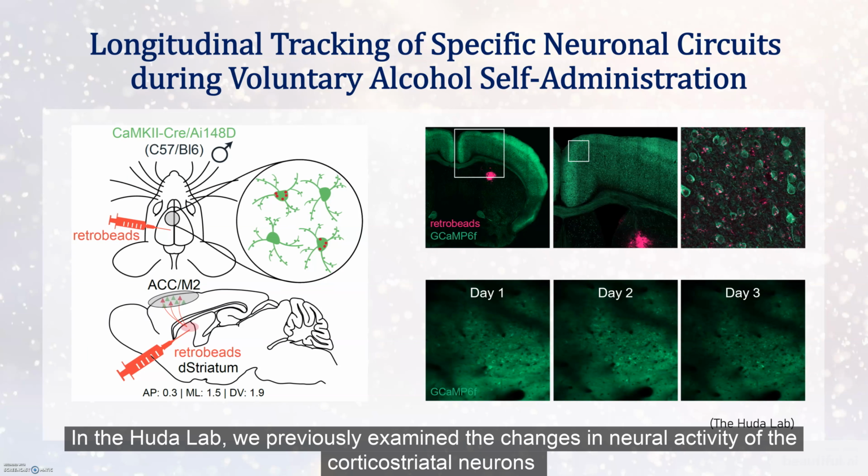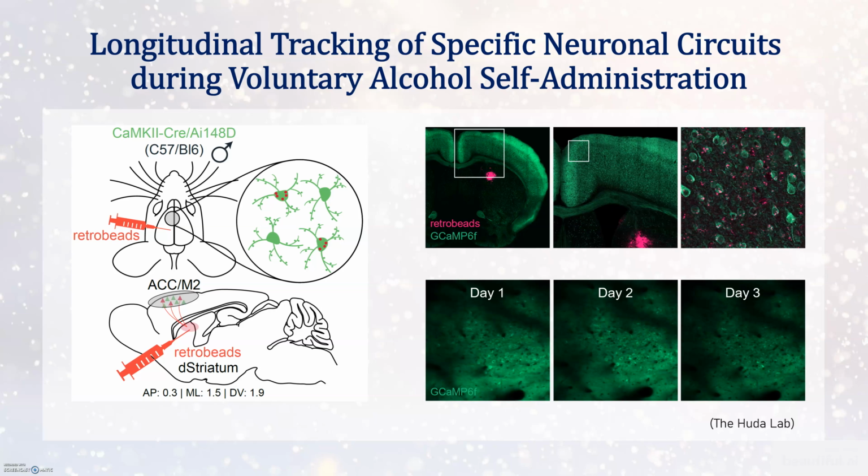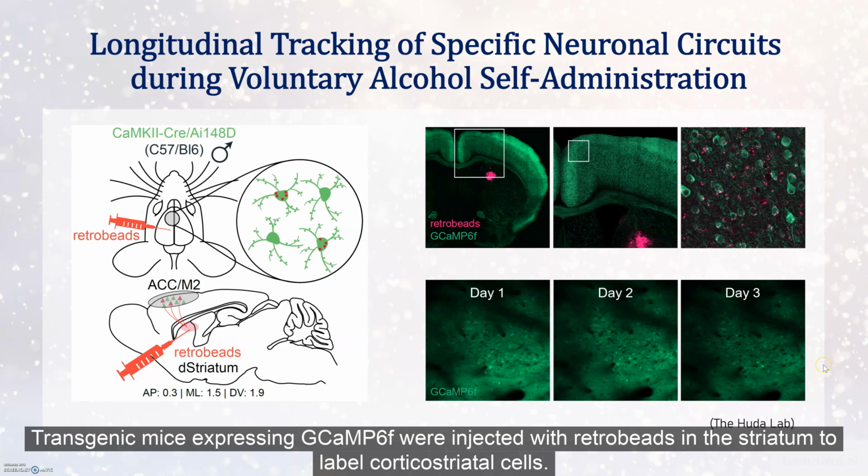In the Huda lab, we previously examined the changes in neuronal activity of the corticostriatal neurons using 2-photon calcium imaging as head-fixed mice actively drank alcohol over days. Transgenic mice expressing GCaMP6f were injected with retrobeads in the striatum to label corticostriatal cells.